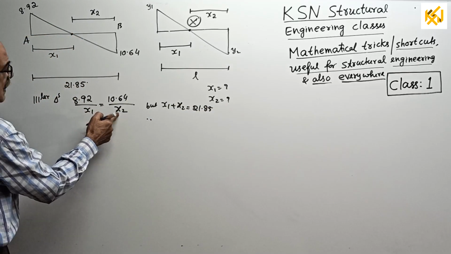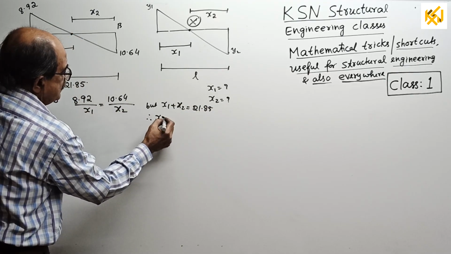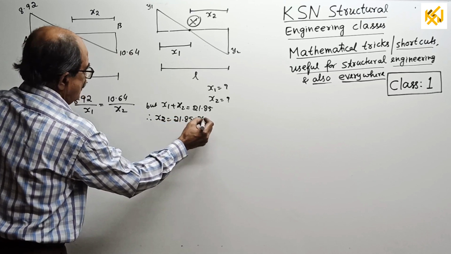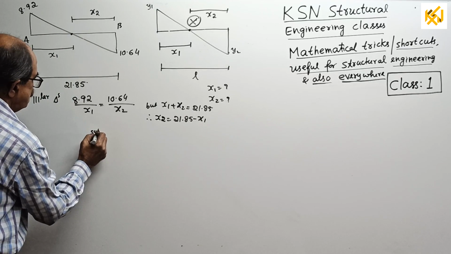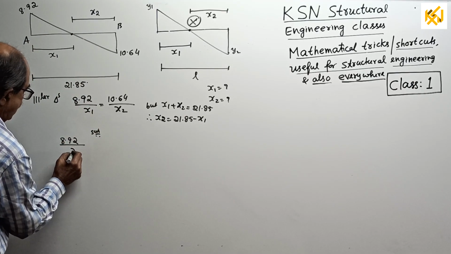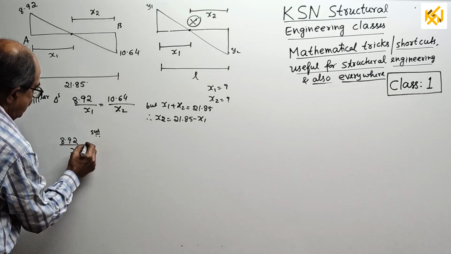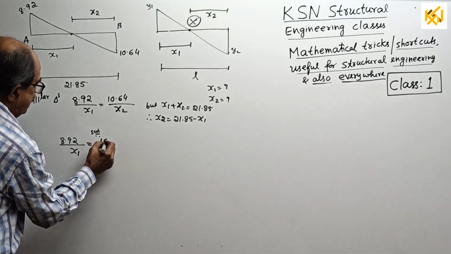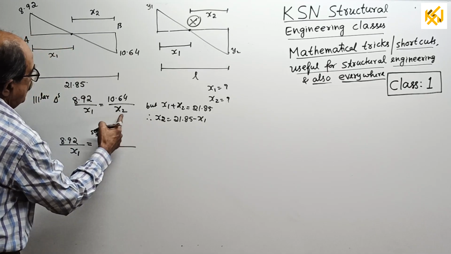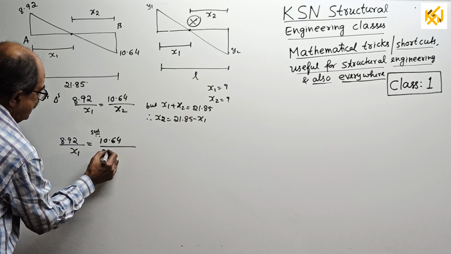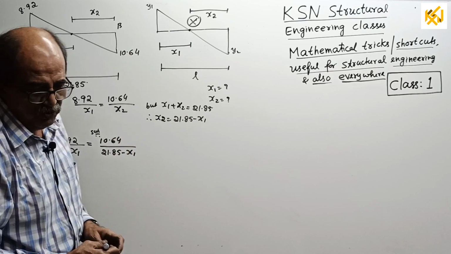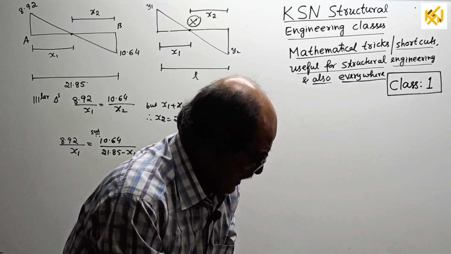Therefore, now replace x2. x2 equal to 21.85 minus x1. Now, substitute. What you get? 8.92 divided by x1 equal to 10.64 divided by x2, which is 21.85 minus x1. Now you have to multiply and get the answer.